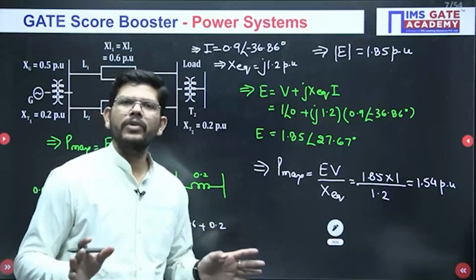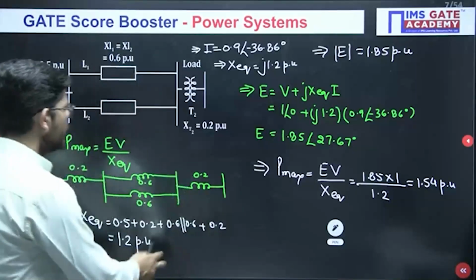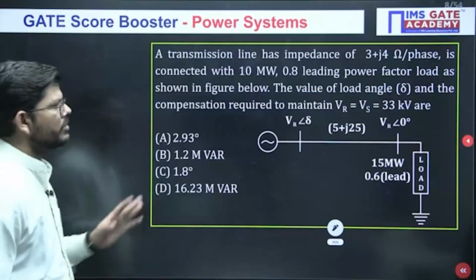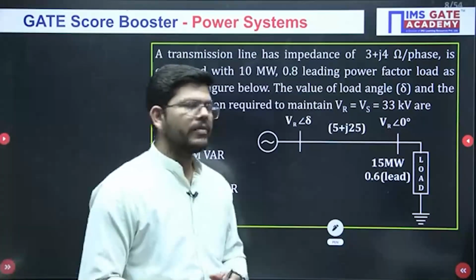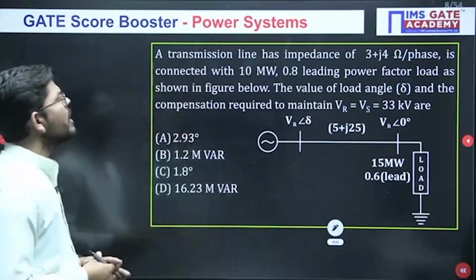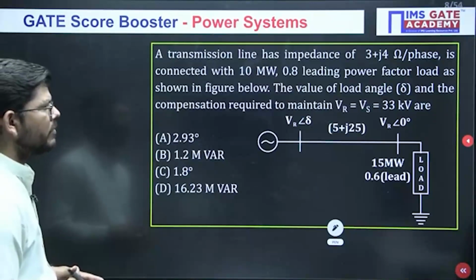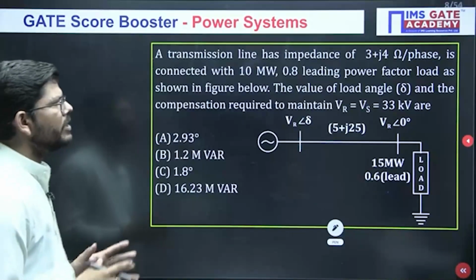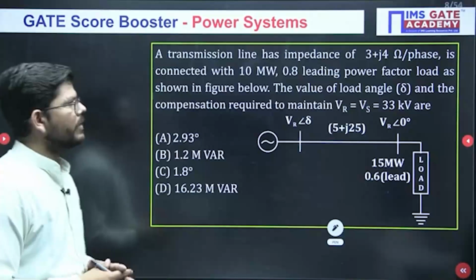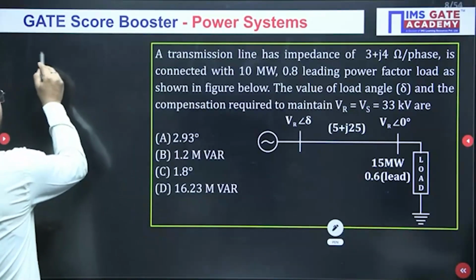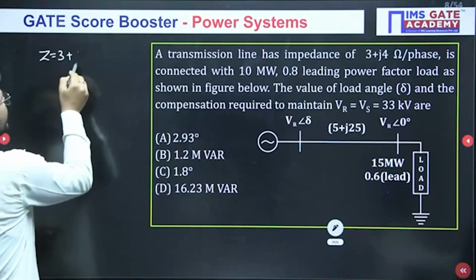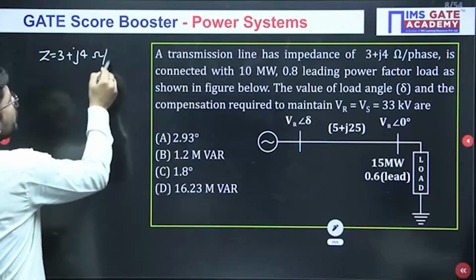I hope this is clear to everyone. So now we can move towards the next question. Just see, this is the next question that we have. Let me read it out. A transmission line has impedance of 3 plus J4 ohm per phase. Let me read it again, 3 plus J4 ohms per phase.